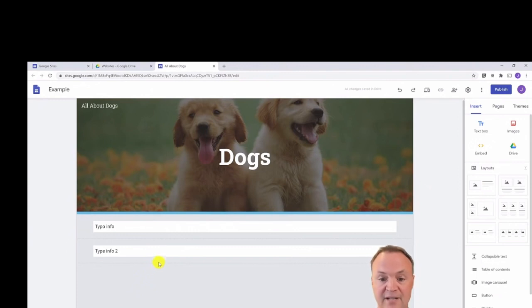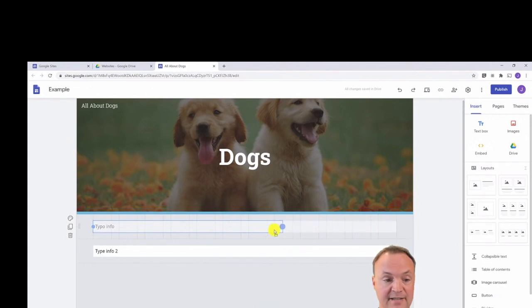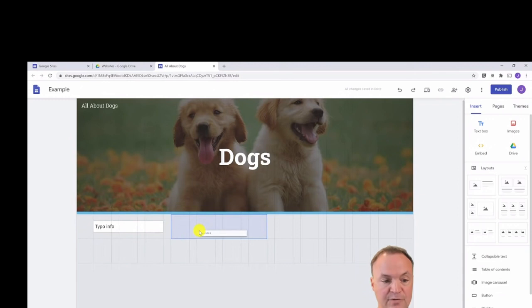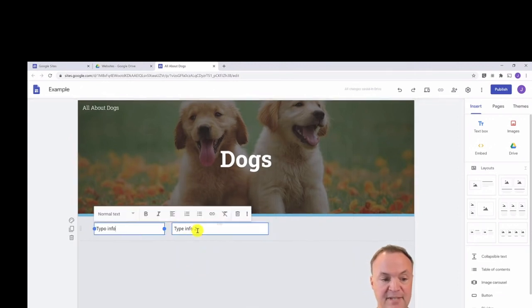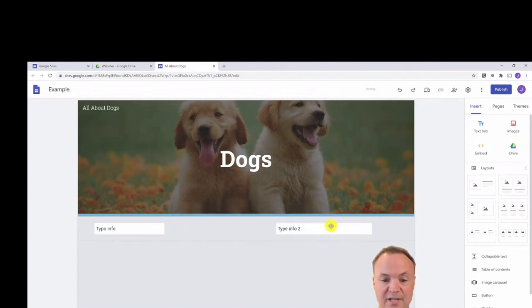Now what I can do here is change the size of these blocks. I like how they have the little grid lines, so I could decide to shrink this one over here, and grab that handle again and move it up here. So I can type in these different text boxes, and I can move them around the page depending on how I want, because I might decide to add an image in too.